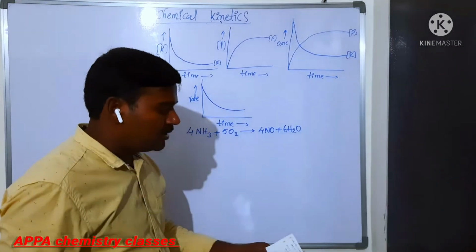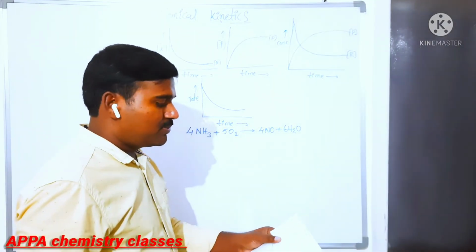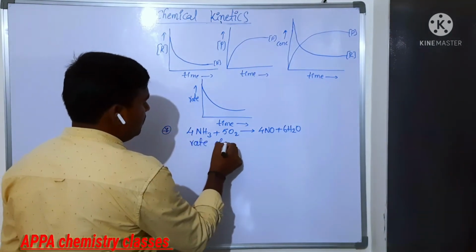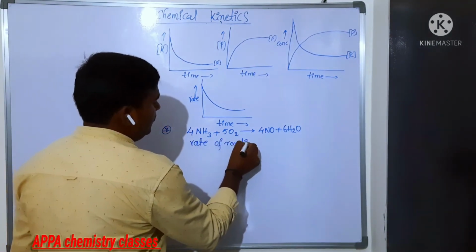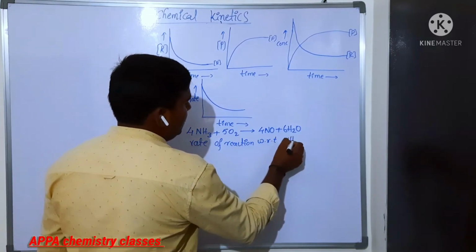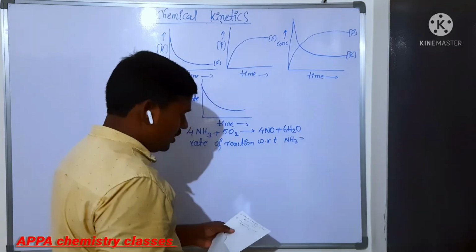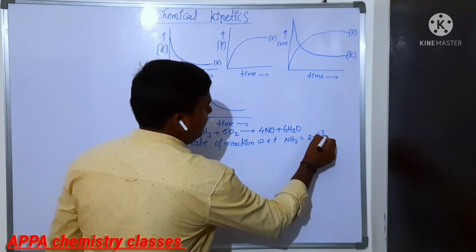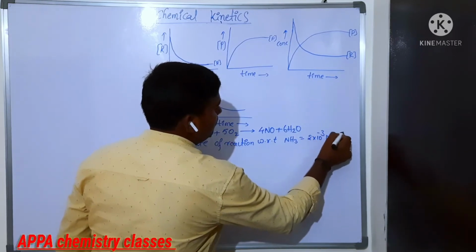What have they given here? Rate of reaction with respect to ammonia, NH3, they have given. How much is it? 2 into 10 power minus 3 mole per second.